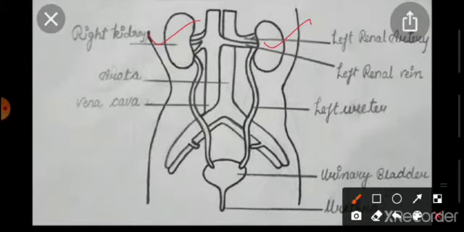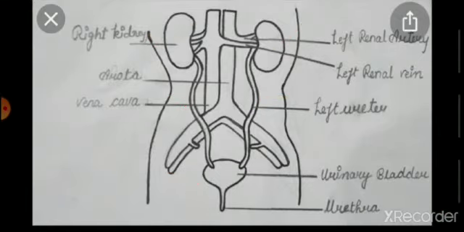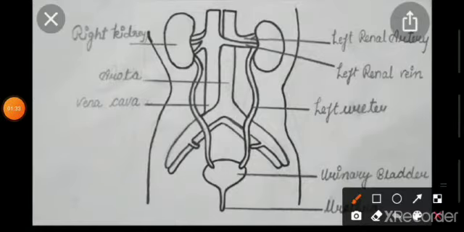Next is the pair of ureters. These are the two ureters arising from each kidney. They connect the kidney with the urinary bladder. ये kidney और urinary bladder को connect कर रहा है. They connect the kidney with the urinary bladder and transport the urine from the kidney.